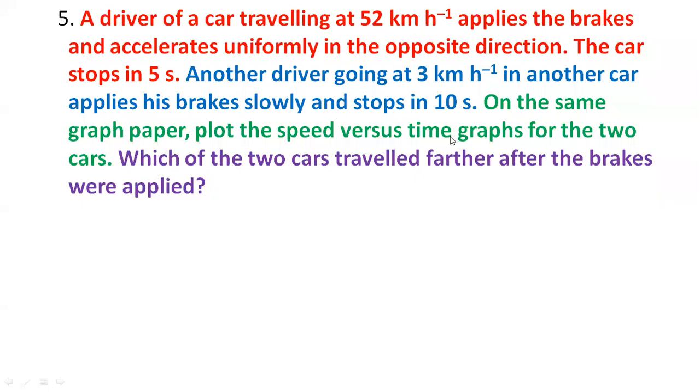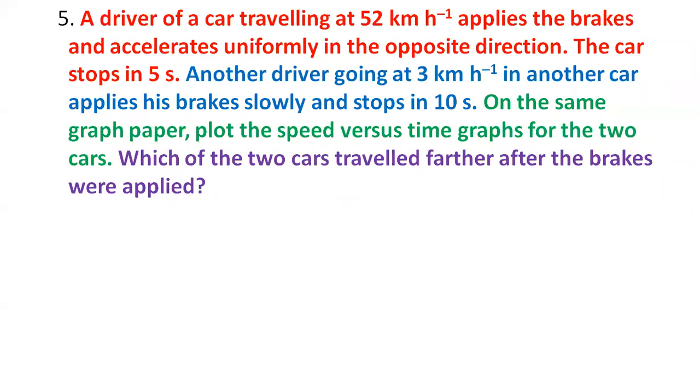So first thing they are saying is, plot the graph, make a graph, speed versus time. Second thing they are saying, from the graph, tell us which car traveled more, किसने ज़्यादा distance cover किया, which car from the graph. So there are only two things we have to do. First graph, then distance traveled, like which car has traveled more.